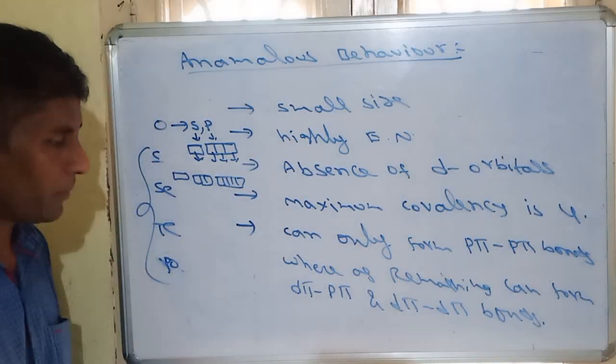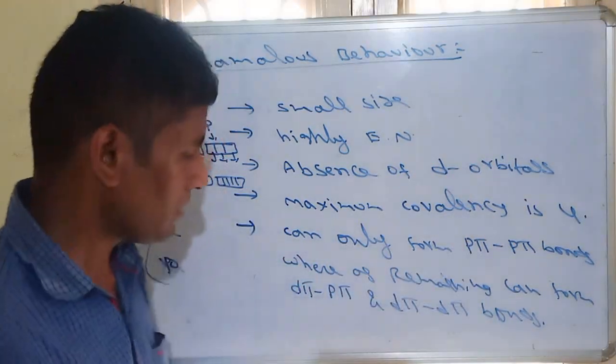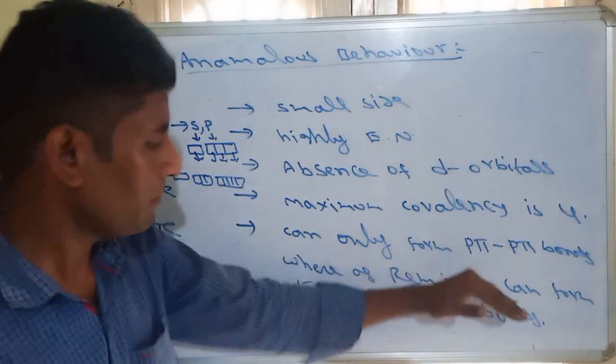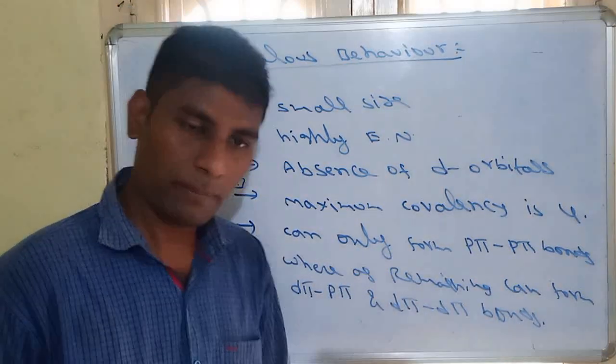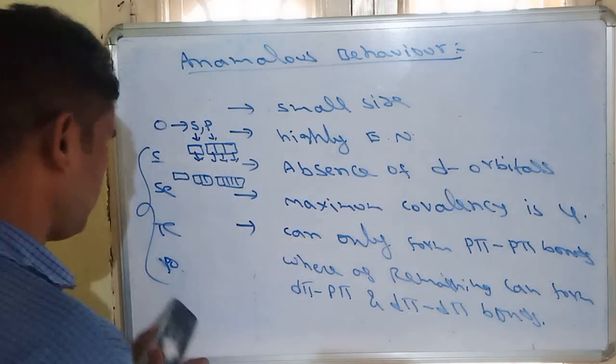This is also an important point. Oxygen can only form pπ-pπ bonds, whereas the remaining atoms can form dπ-pπ or dπ-dπ bonds. What are pπ and dπ?